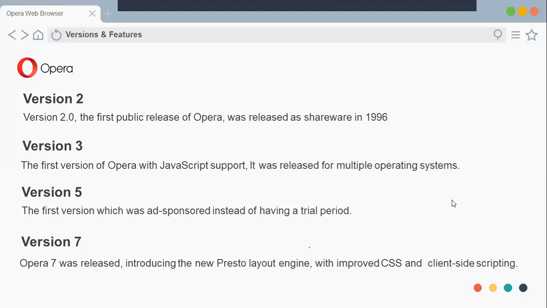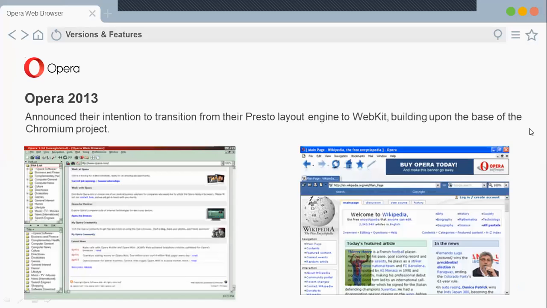So moving to the next part, which is Opera 2013. Actually, after version 7 there were versions 8, 9, 10, 11, 12, 13, 14, 15, but I don't think all that information is needed now. But in the year 2013, Opera changed the Presto layout engine to WebKit. WebKit is an engine developed by the Apple company. It also increases performance in the browser a lot.